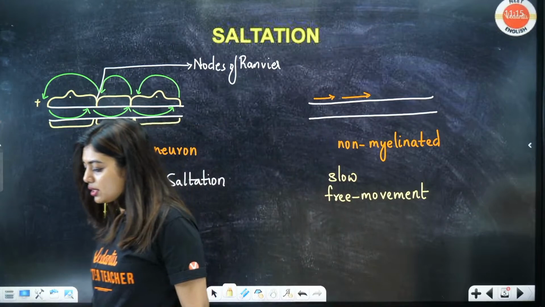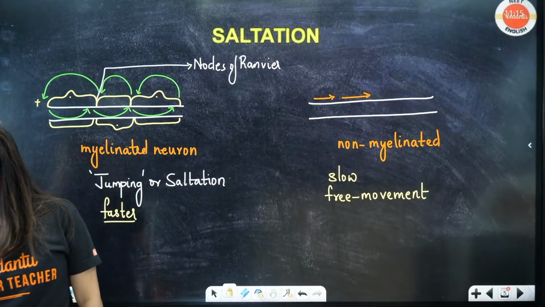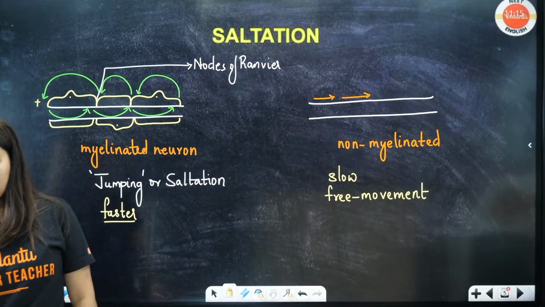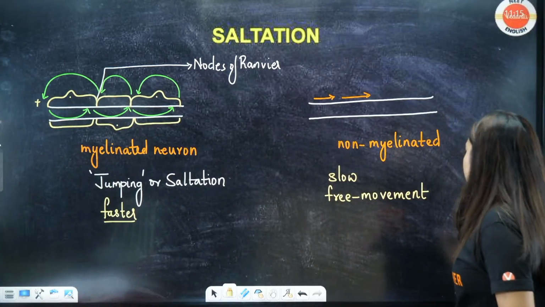Clear? Any doubts? Yes, myelinated is faster. Yes, ma'am. Okay, it's also called saltation or jumping conduction. Okay, jumping conduction. Chalo, next topic.